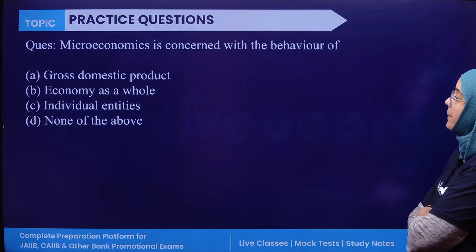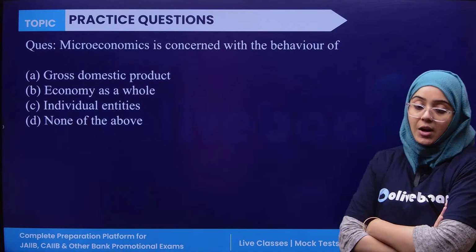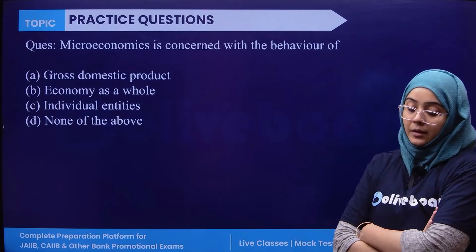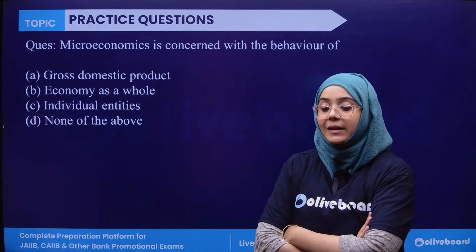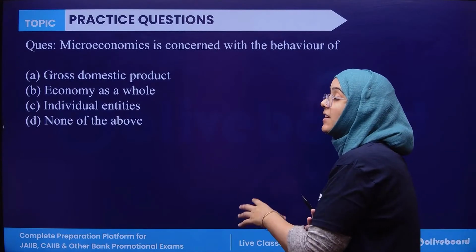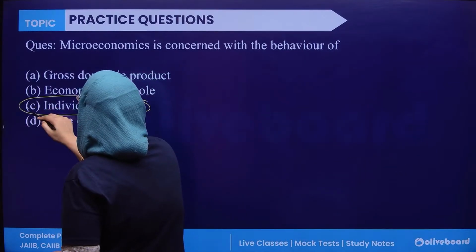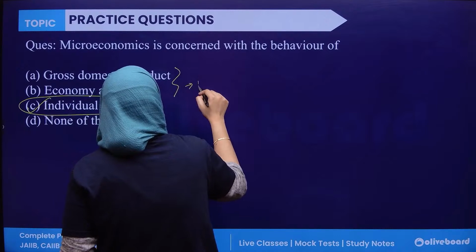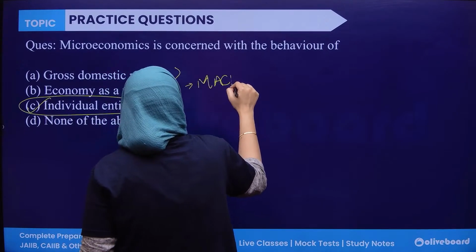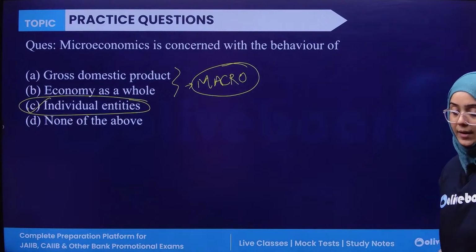Microeconomics is concerned with the behavior of GDP, economy as a whole, individual entities, or none of the above. Very easy. Microeconomics deals with the individual units, so obviously individual entities is the correct answer. The others are part of macroeconomics, where the economy is dealt with as an aggregate.